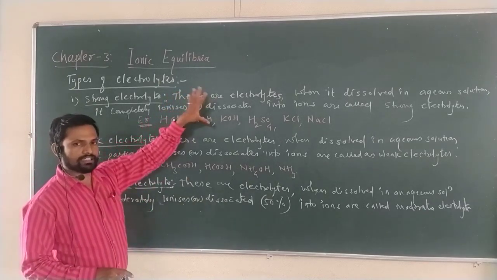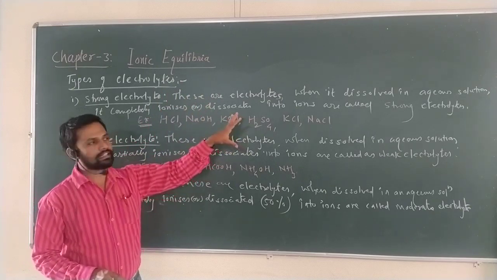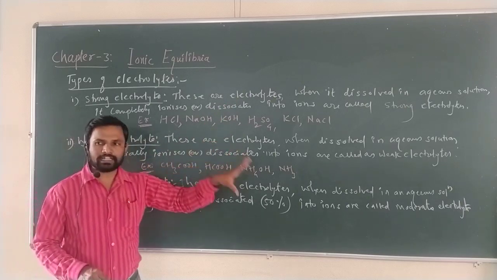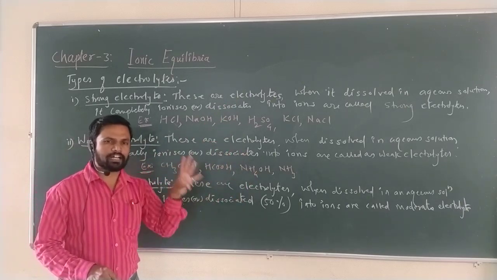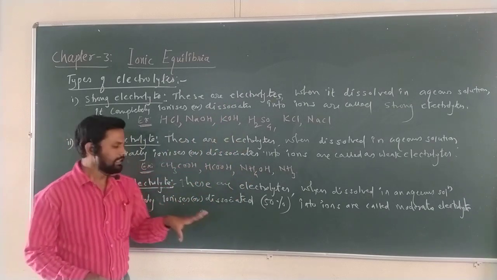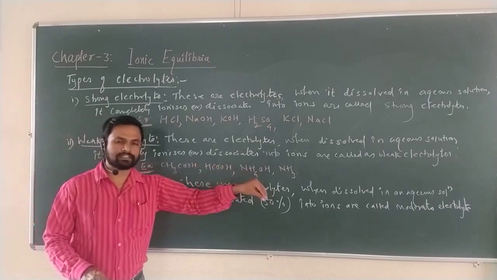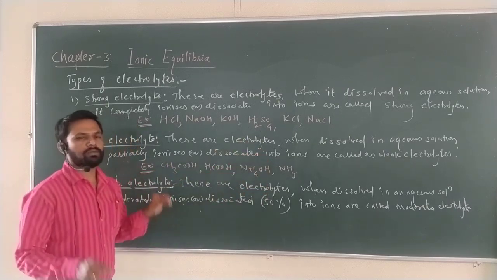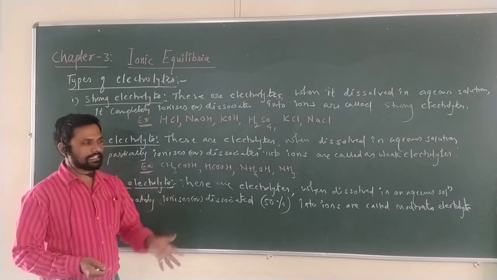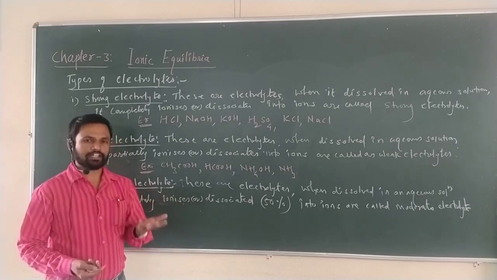Strong electrolytes are 100% dissociated. Weak electrolytes, when dissolved in aqueous solution, are dissociated partially, up to 5 to 10%. Moderate electrolytes are dissociated up to 50% into ions. Okay, I will stop here. In the next lecture, we will see the degree of ionization and the factors affecting it.